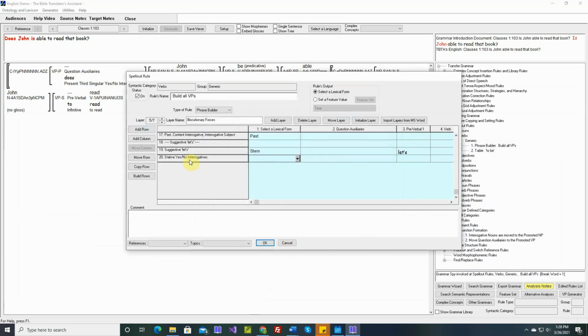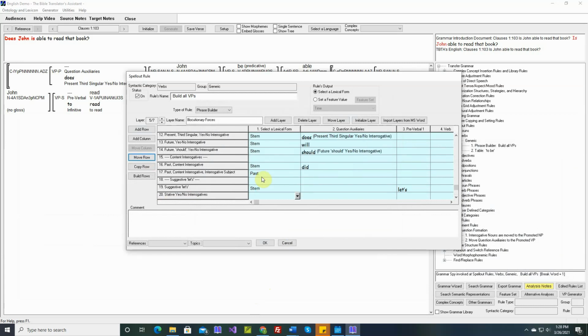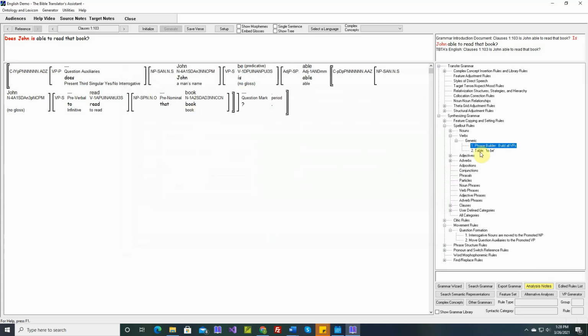And let's move this row up into the yes-no questions. Right there. And we'll just say the stem, it'll be the verb to be, and we don't want any question auxiliary. Just the stem, and the next rule supplies the various forms of the verb to be.